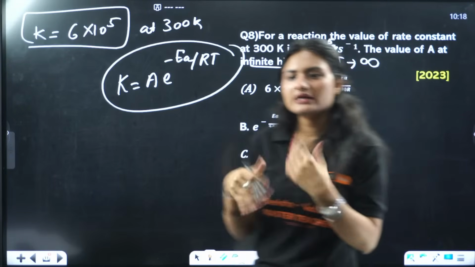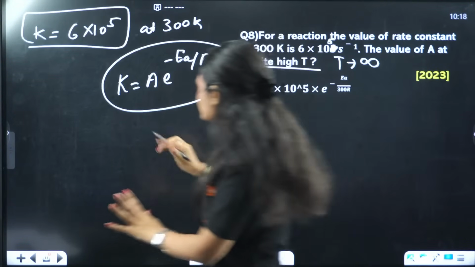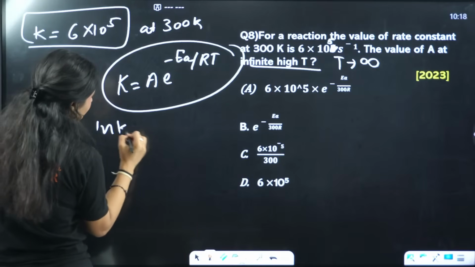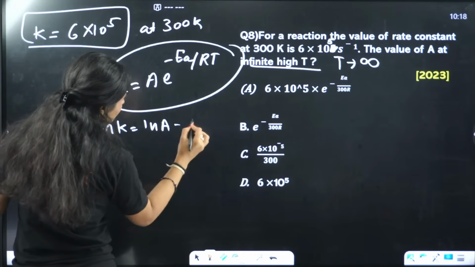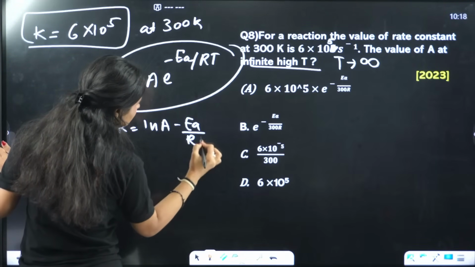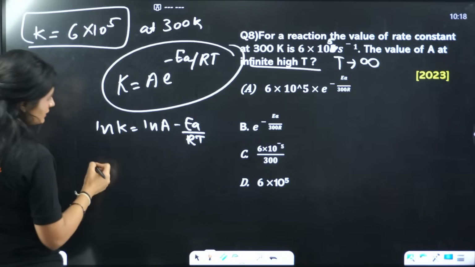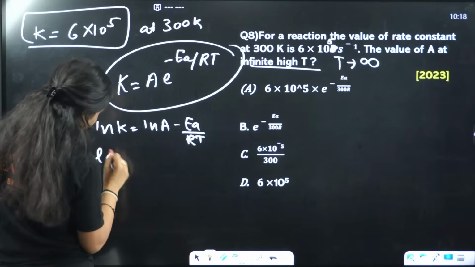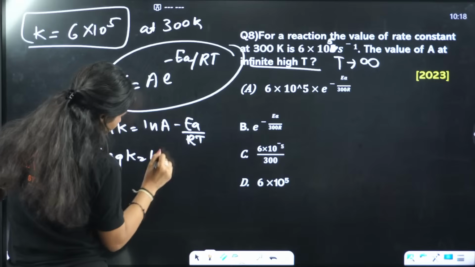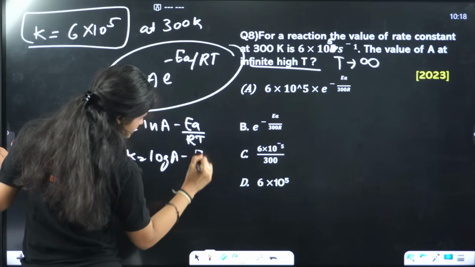If you want to write the log form, just write it as is: ln K equals ln A minus EA by RT. And if I want to convert it, I can write log K equals log A minus EA by